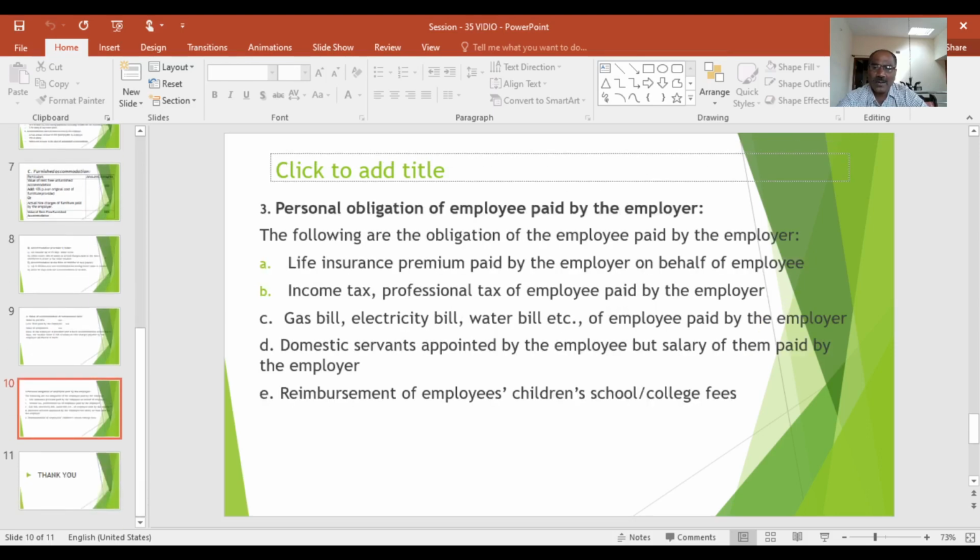Next, personal obligation of employees met by the employer. What are the personal obligations? What will be the personal obligations of the employees? Let us see with this list. The following are the obligations of the employee paid by the employer. Number one, life insurance premium paid by the employer on behalf of the employee. If any life insurance premium is paid by the employer for the employees, that is one of the personal obligations.